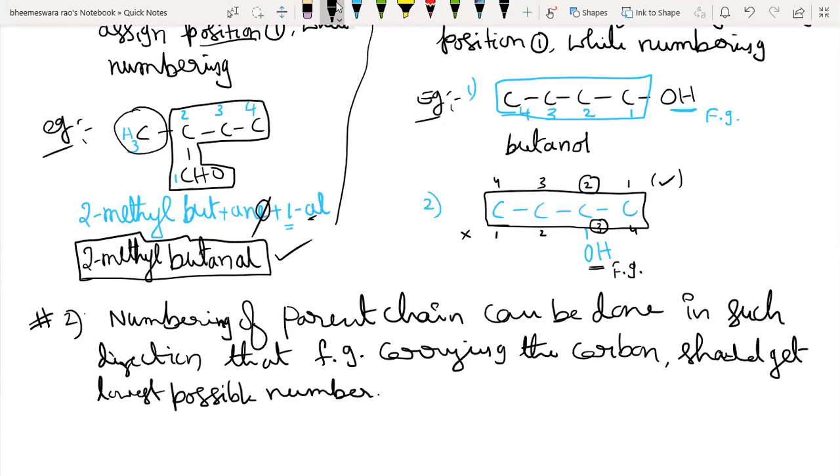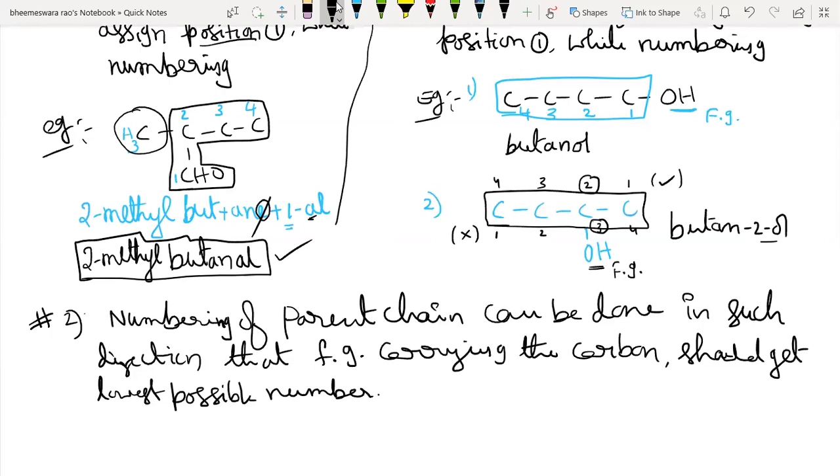So this is the wrong direction of numbering. So its IUPAC name will be butan-2-ol. Okay, butan-2-ol is the correct IUPAC name, which satisfies the rule.